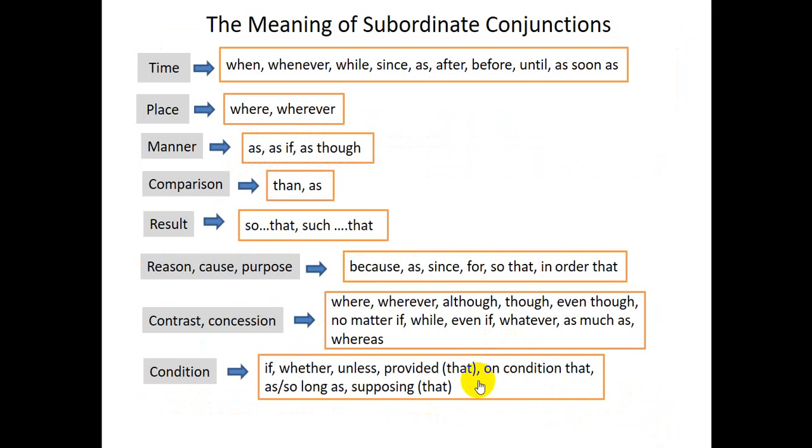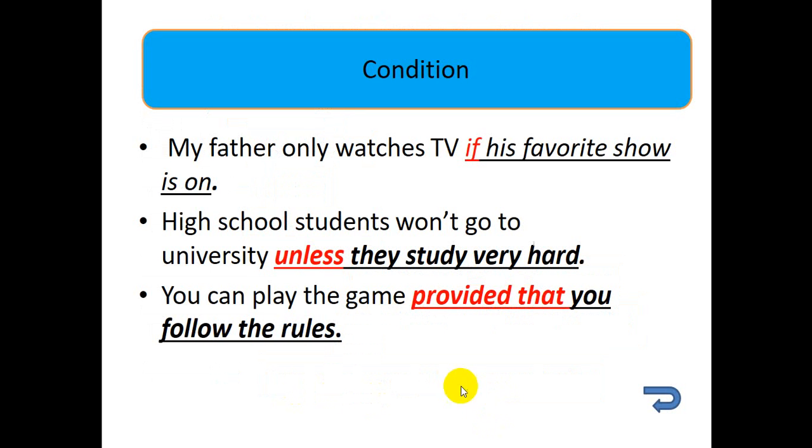Next, to show condition: if, whether, unless, provided that, on condition that, as long as or so long as, and supposing that. My father only watches TV if his favorite show is on.